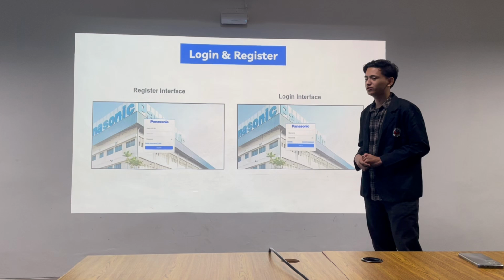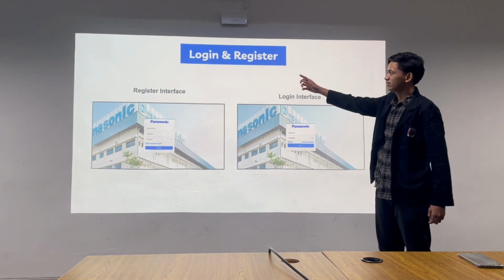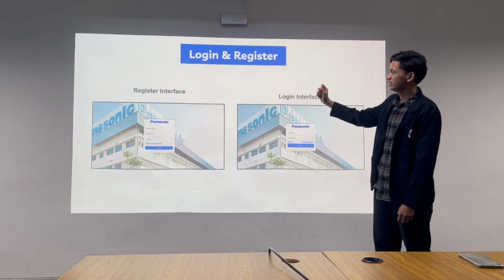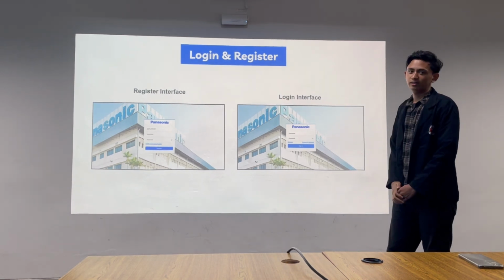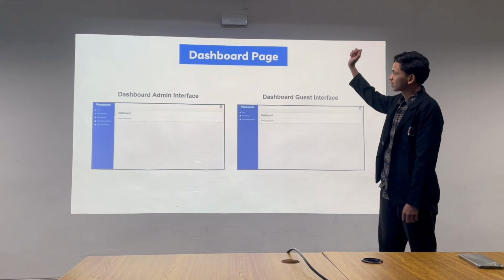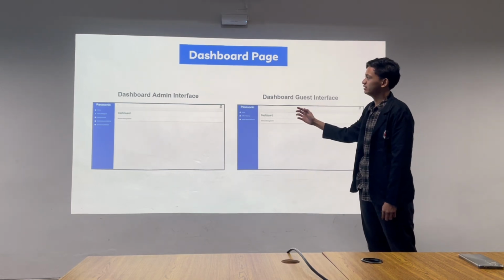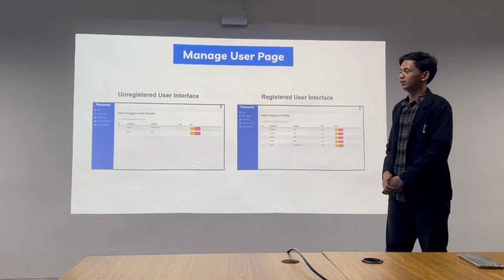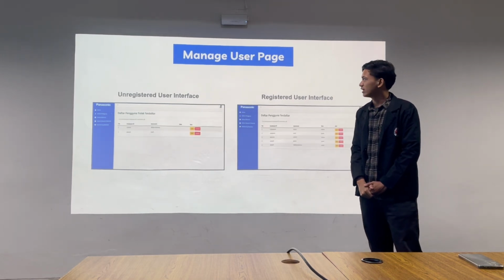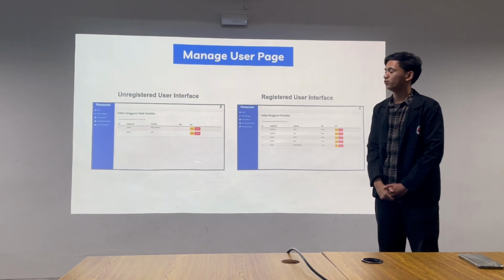Next, I will continue the explanation about login and register. As you can see, this is a register interface and this is a login interface. Next, we move to the dashboard page. This is dashboard admin interface and this is dashboard guest interface. Next, the explanation will continue with Hikmah.